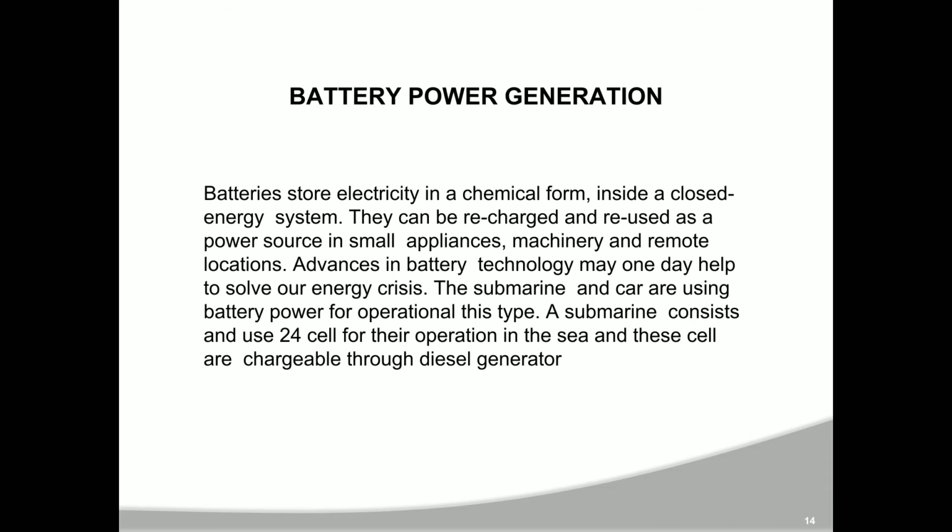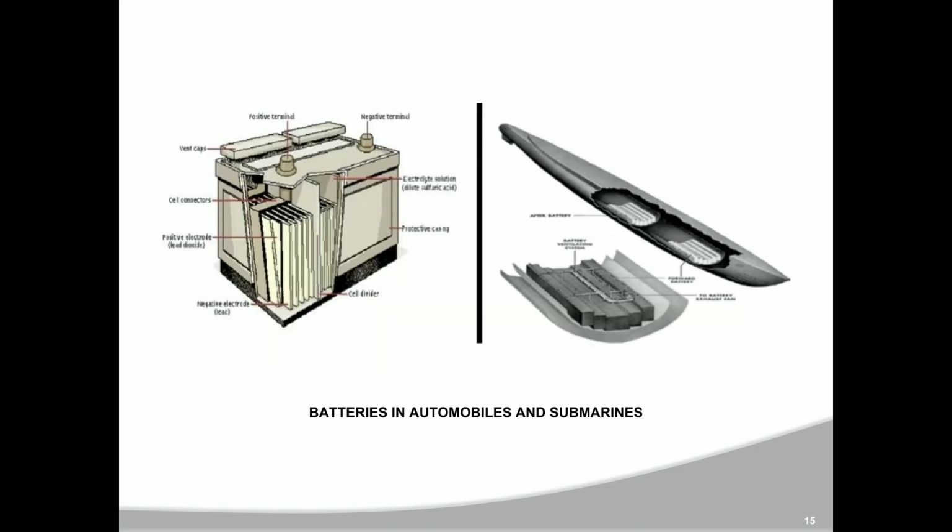The submarine and car are using battery power for operation of this type. A submarine consists of and uses 24 cells for its operation in the sea, and these cells are chargeable through a diesel generator. Batteries in automobiles and submarines.